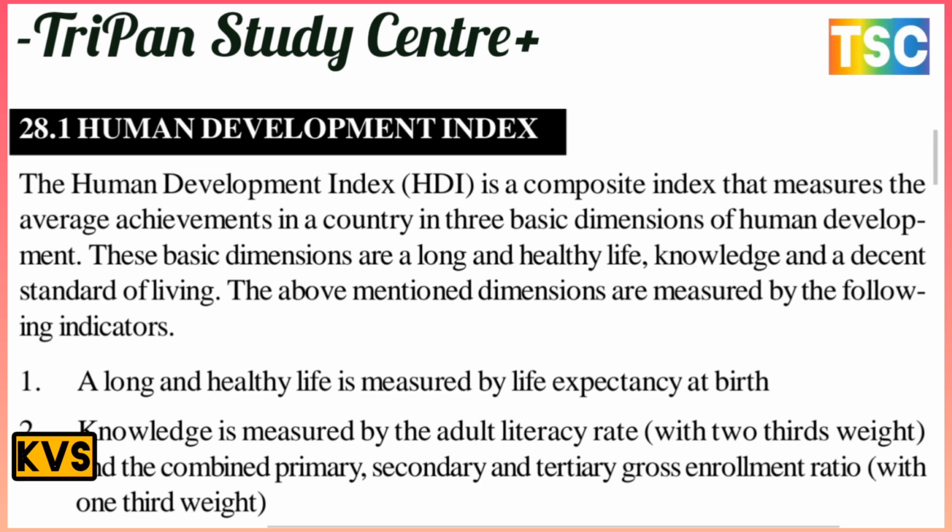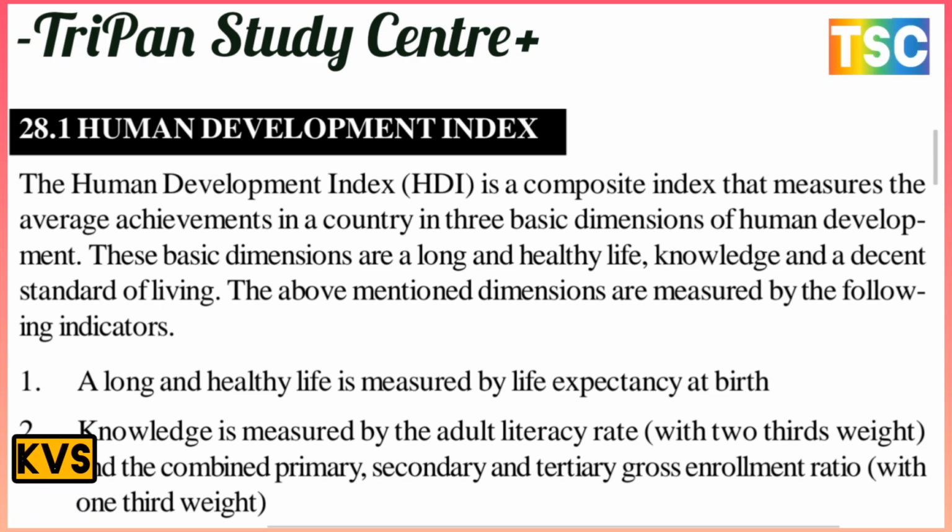HDI is the composite index that measures the average achievement in a country in three basic dimensions of human development. These basic dimensions are a long and healthy life, knowledge, and a decent standard of living. The above-mentioned dimensions are measured by the following indicators.